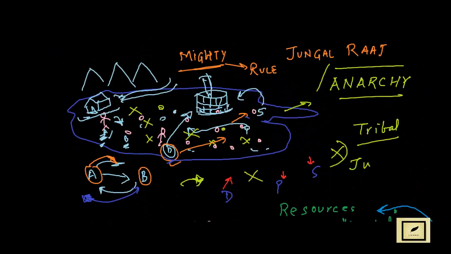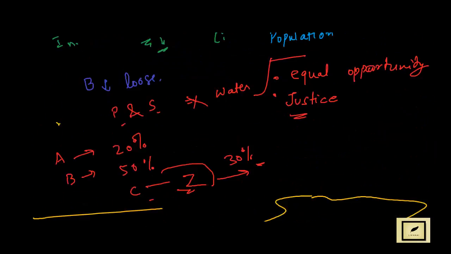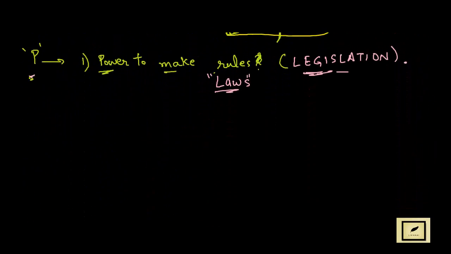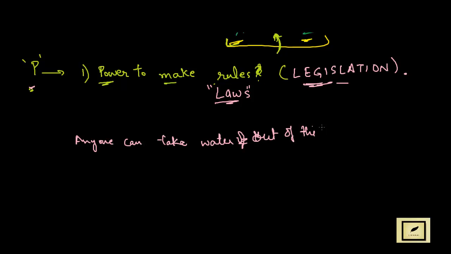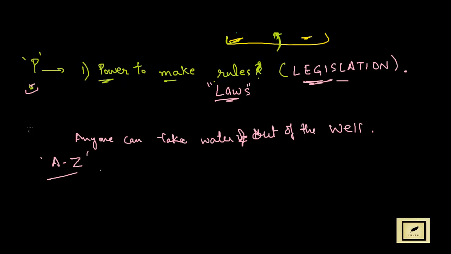For instance, in this case where some were building homes and some were building wells or taking water out of them, let's say P is going to make a rule that anyone can take water out of the well. So this is the rule that P has made, and everyone from A to Z has to follow it. This is the power of P, as he has made a rule.